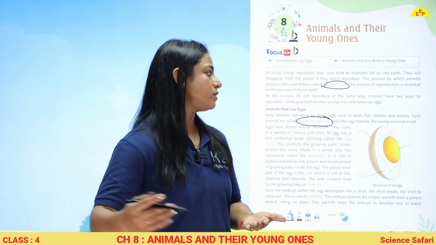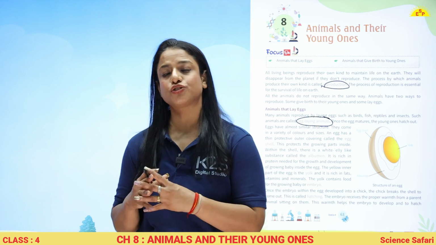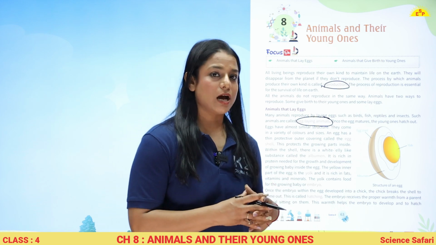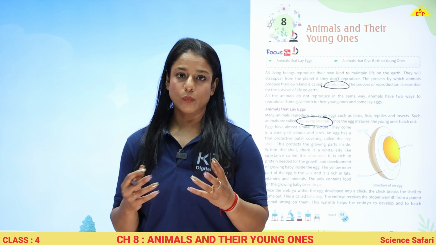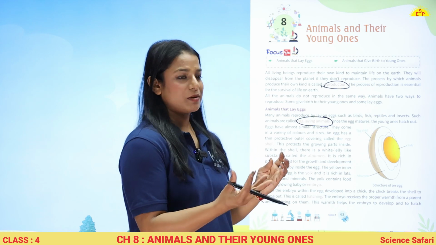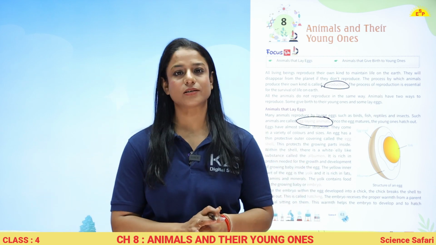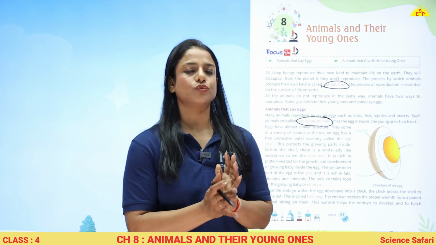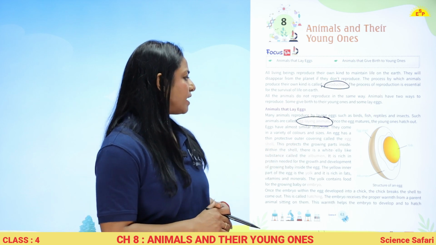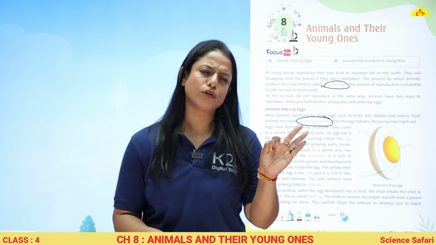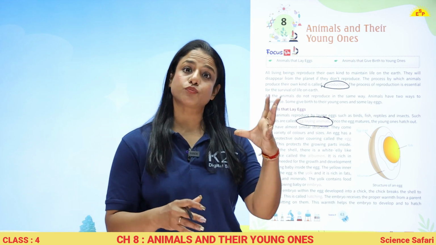Once the egg matures, the young ones hatch out. When the egg fully matures, becomes completely ready, then it hatches out the young ones. It means the egg breaks open and the young baby comes out. Eggs have almost similar structure. The structure of the eggs of all creatures is almost the same. They come in a variety of colors and sizes. Some eggs are very small and have to be seen under a microscope, some are medium size, and some are very big.